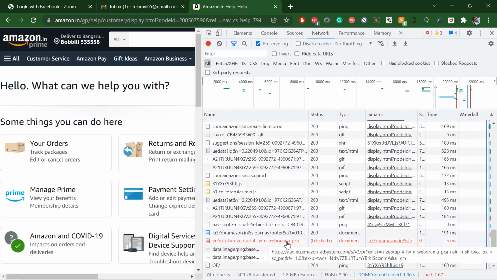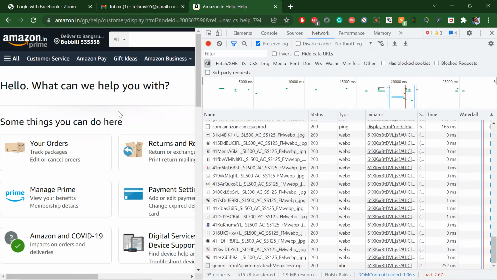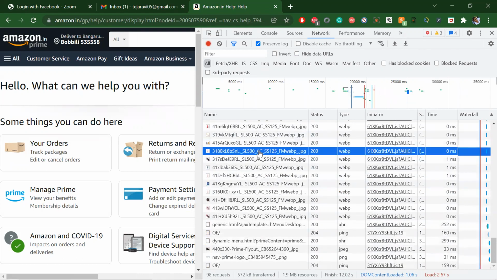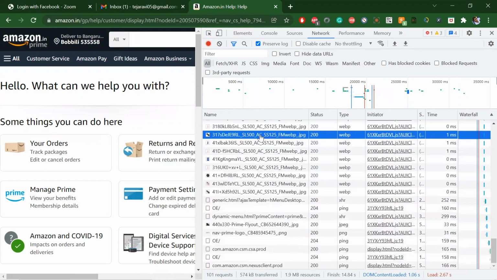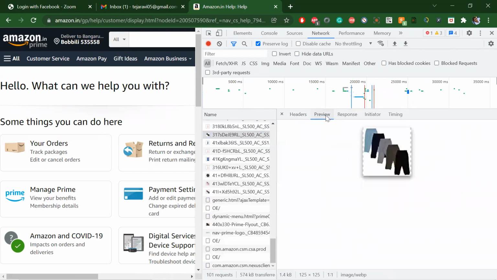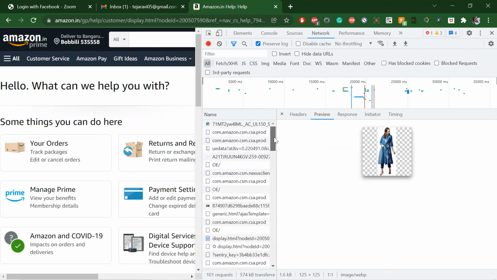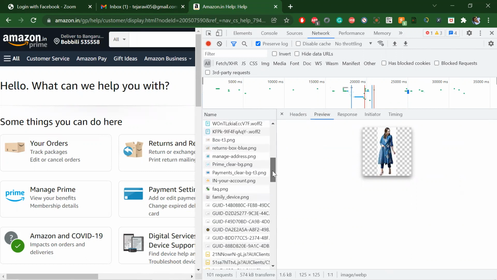Whatever you see in the UI is nothing but API data. Suppose this is one of the image APIs. Let's take preview, so this is one image. So the UI is just handling all the data from the APIs and putting it in one place with the help of HTML or JavaScript libraries.